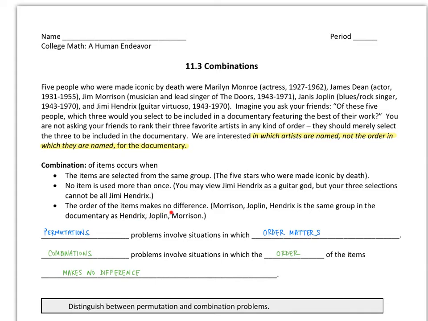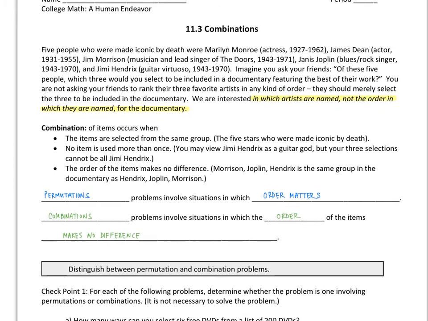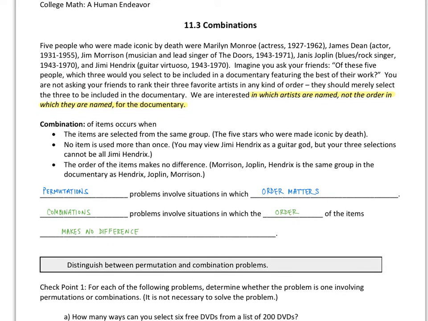The order of these items makes no difference. I could see Morrison, Joplin, Hendrix is the same group as Hendrix, Joplin, Morrison, so long as they're included. So just remember, permutations are what we talked about in the last video, and those are problems that involve situations in which order does matter. But combinations are problems that involve situations in which order makes no difference. Order does not matter. So let's take a look at these examples down below and determine if we have a permutation or a combination.